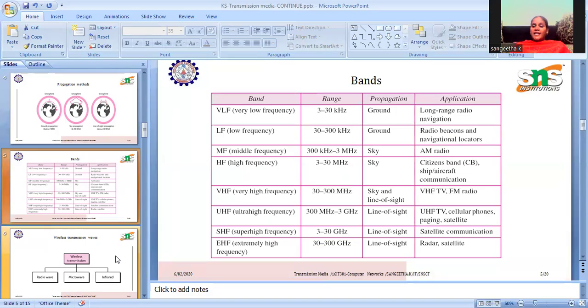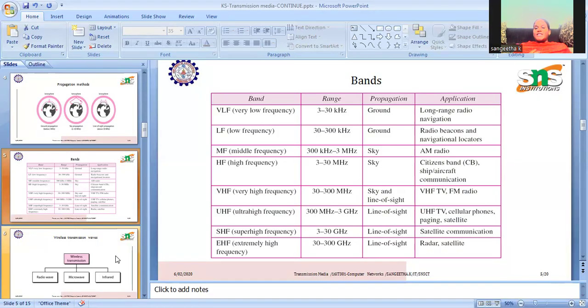Based on the frequency band, different ranges and different applications are described here. Take very low frequency, VLF, the range between 3 to 30 kilohertz. It is mainly ground propagation, and the application is long range radio navigation.